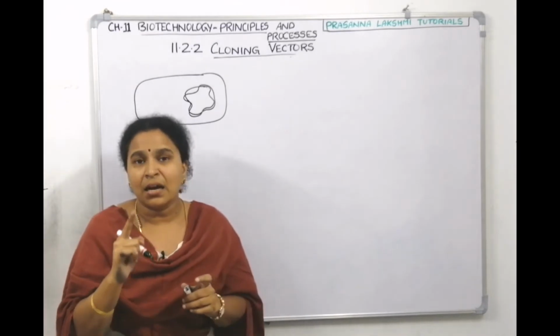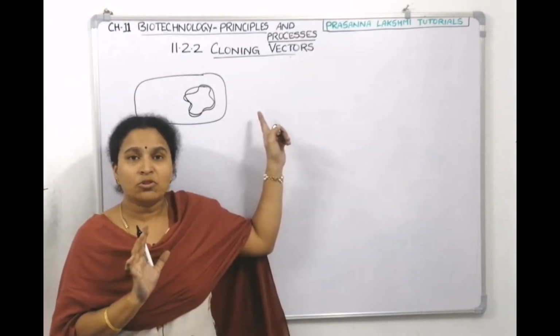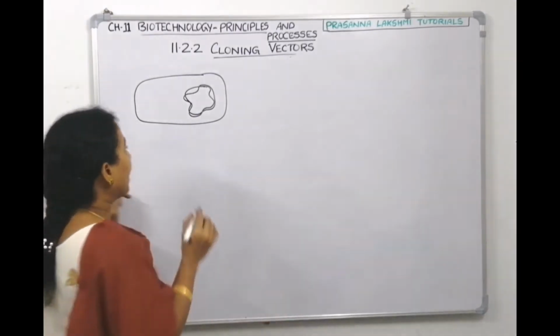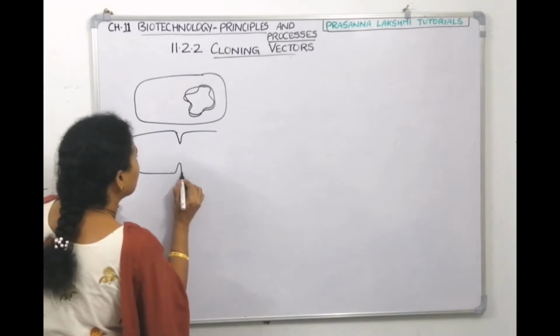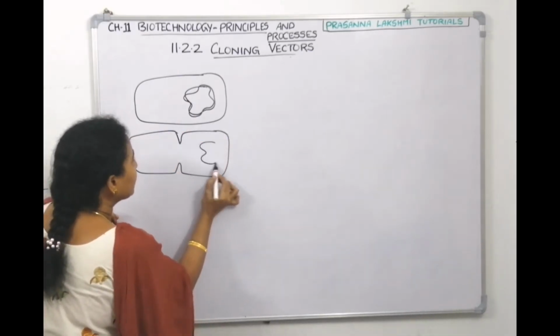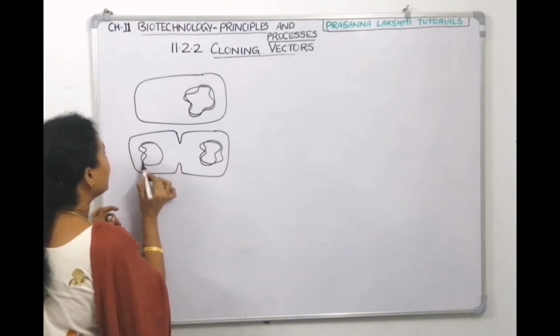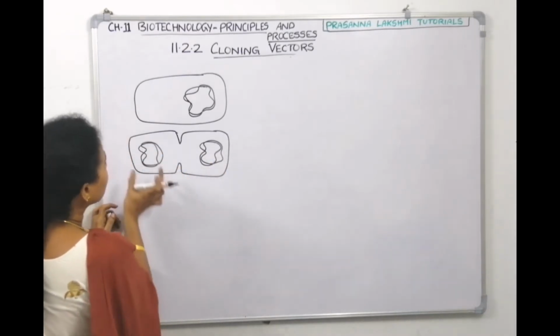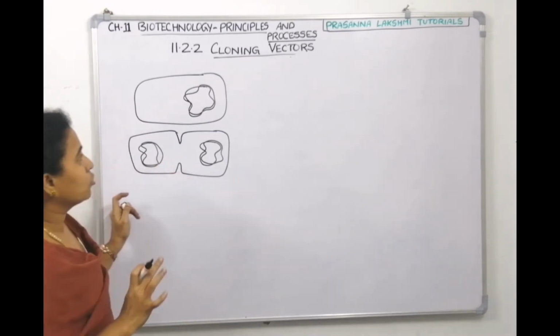One bacteria will have only one copy of the chromosome, and this chromosomal DNA multiplies only at the time of binary fission, so that this daughter will get one chromosomal DNA and this daughter will get one.